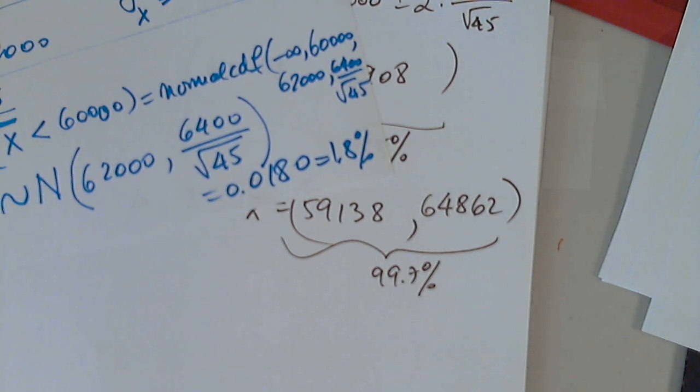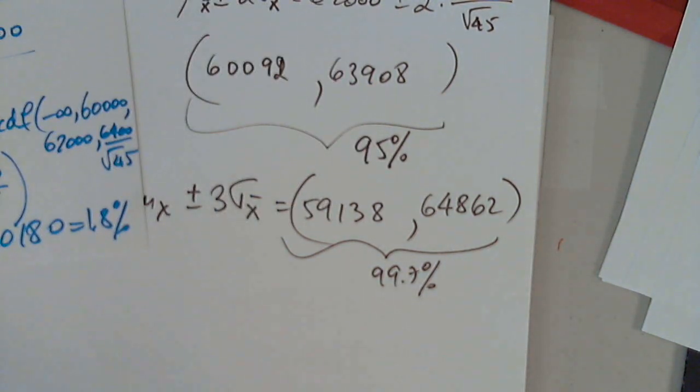So this is an unusual event. The probability is 1.8%, and it's outside of the most usual. The most usual is 95%, but it's outside of 95%. You can say barely, but it is out of the 95%. Yes, Sean, I'm sorry.